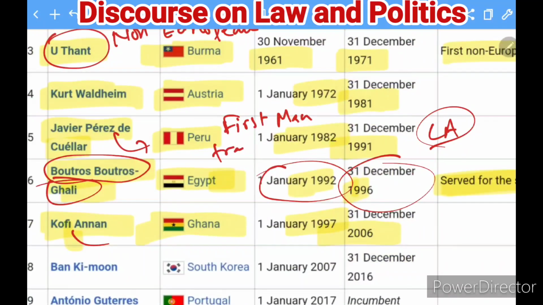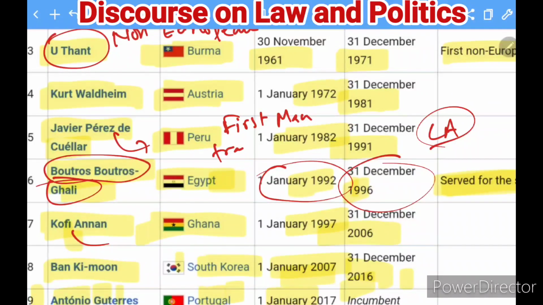And then after Kofi Annan, the next person who became the Secretary General of the United Nations is Ban Ki-moon, from South Korea, and he was in office from 2007 till 2016. He was the 8th, and now the present Secretary General is Antonio Guterres, from Portugal, and he is the 9th, and still he is there till now.